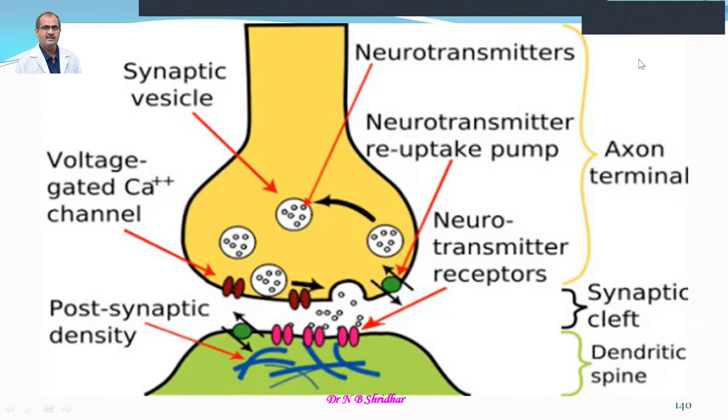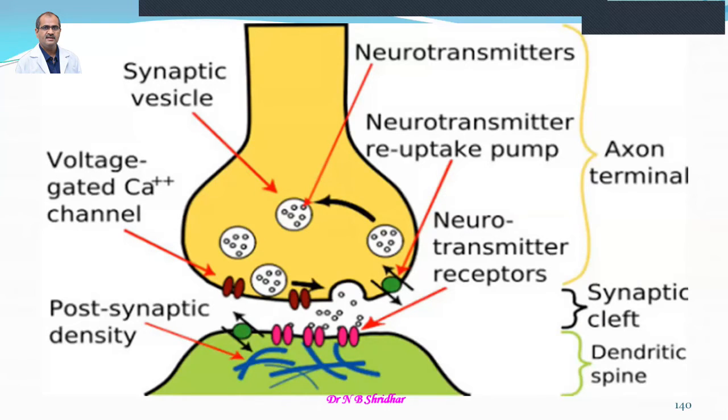This is the axonal terminal, and this empty space between the post-junctional and pre-junctional membrane is known as the synaptic cleft. And this is a dendritic spine of another neuron.